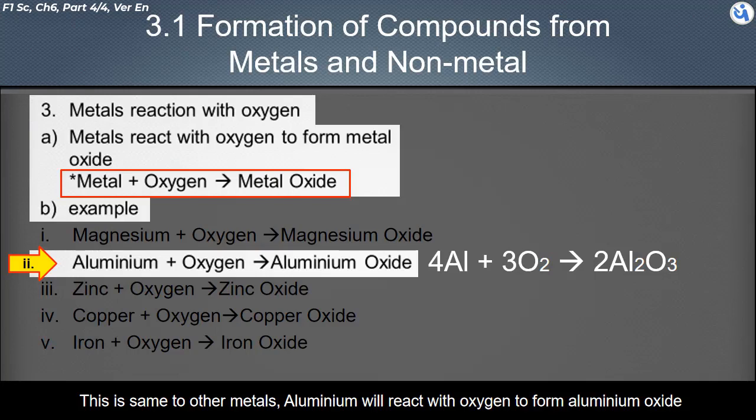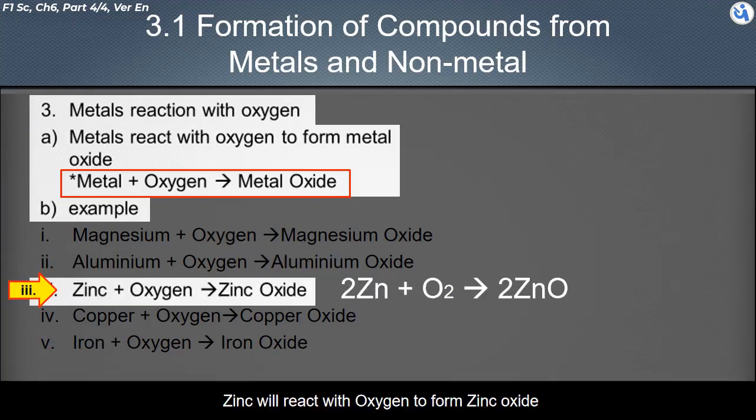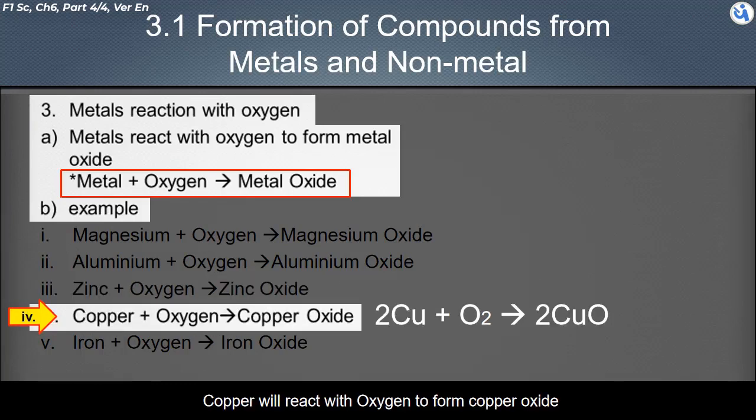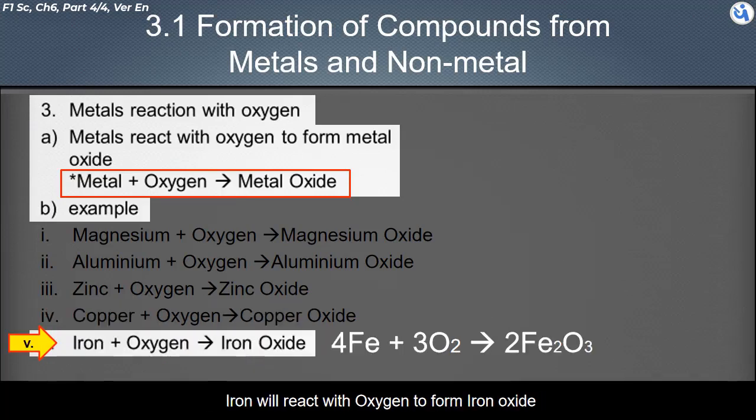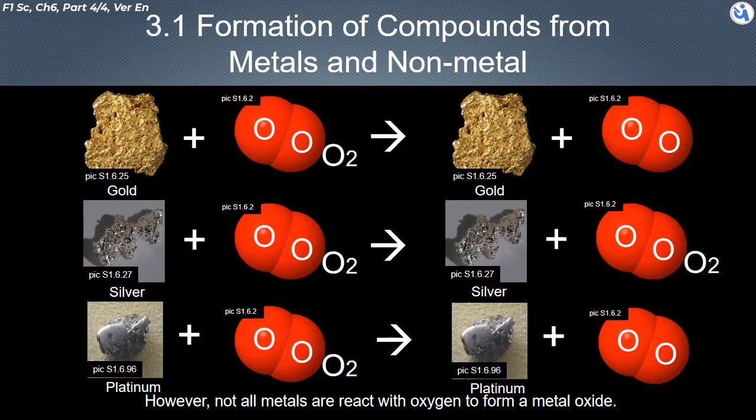Aluminium will react with oxygen to form aluminium oxide. Zinc will react with oxygen to form zinc oxide. Copper will react with oxygen to form copper oxide. Iron will react with oxygen to form iron oxide.